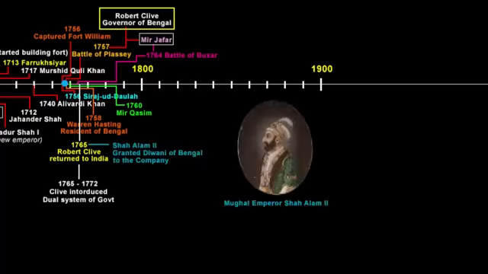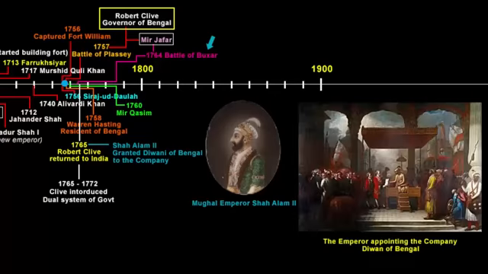With no surprise, finally in 1765, the Mughal Emperor Shah Alam II appointed the company as the Diwan of the Bengal provinces. Of course, the emperor did not do this of his free will. The Mughal Emperor Shah Alam II had just been defeated by the English in the Battle of Buxar, and he was forced to grant the Diwani of Bengal to the English company. As the Diwan of Bengal, the company got the right to collect taxes on behalf of the emperor from the eastern provinces of Bengal, Bihar and Orissa. These rights allowed the company to collect revenue directly from the people of Bengal, Bihar and Orissa. In return, the company paid an annual tribute to the emperor.